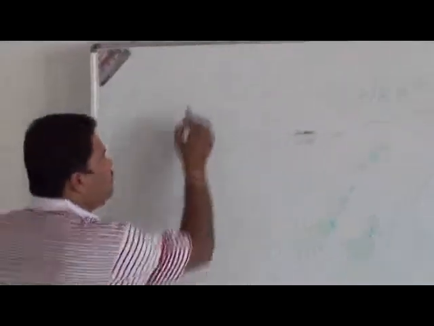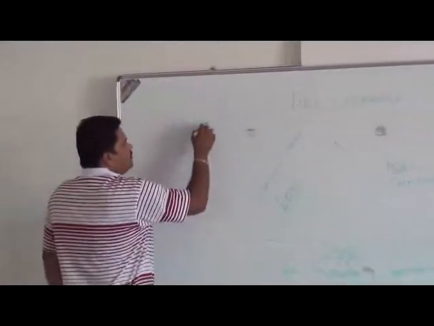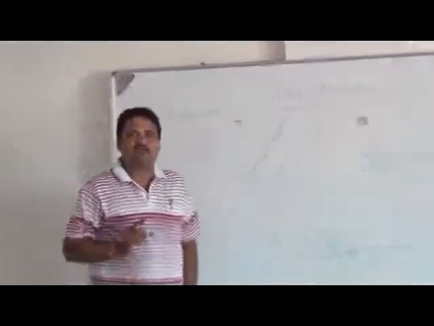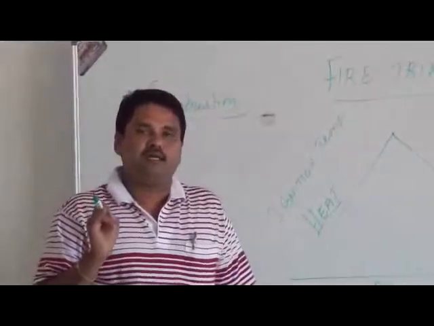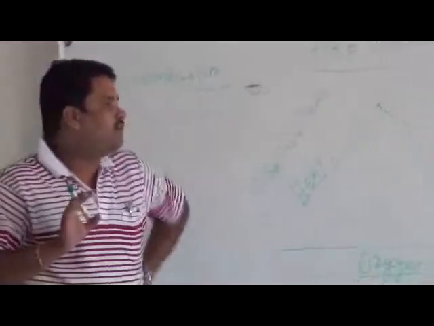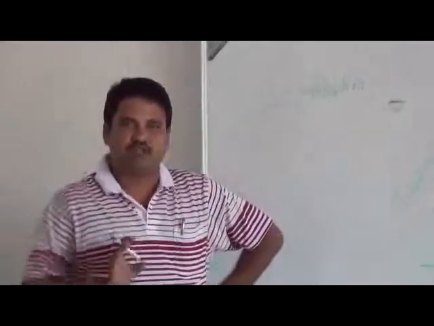So if you want combustion to take place, these three are very, very important factors. Number one, fuel. Number two, oxygen. Number three, heat. These three factors are very, very important for combustion to take place.